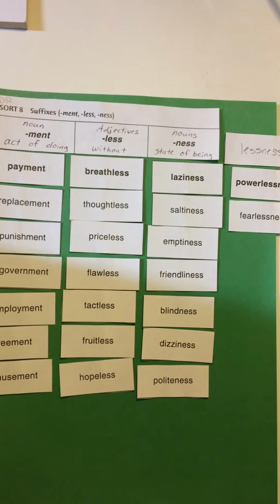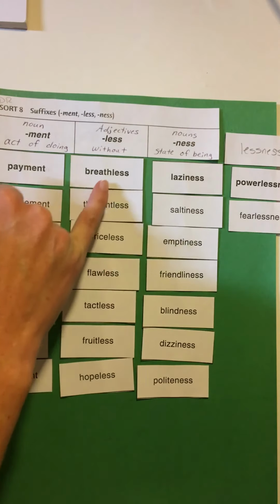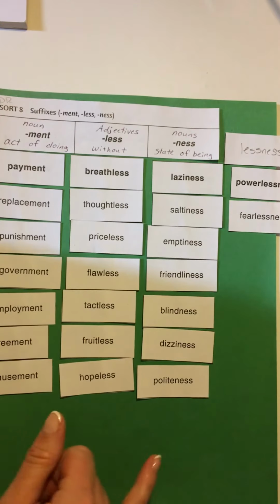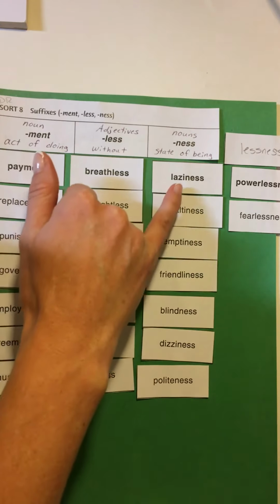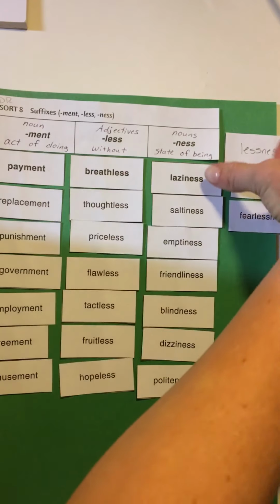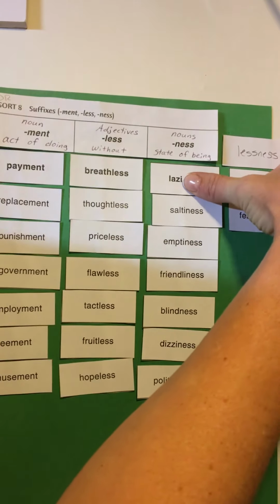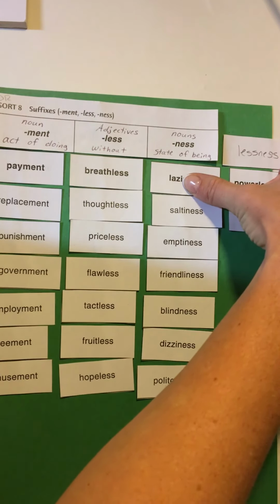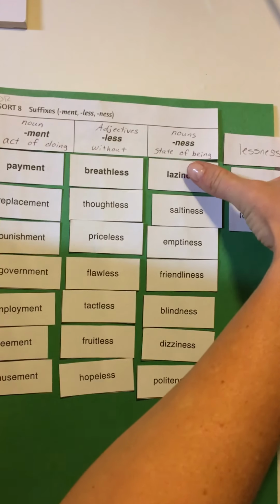Do you see any base words that have spelling changes before we add the suffix? Well, let's see. Pay, punish. Nope. Nope. Well, this column over here. Let's see. Oh, wait a minute. Lazy. Did you notice that before? Lazy really has a Y at the end of it, doesn't it? It changed to I. Let's see if this is just an oddball or if it keeps happening.